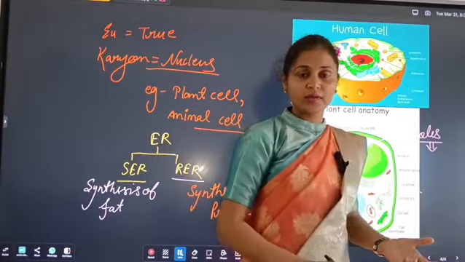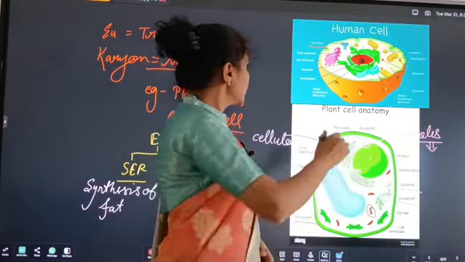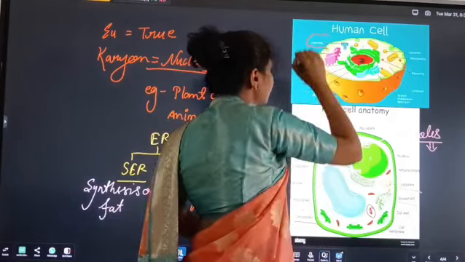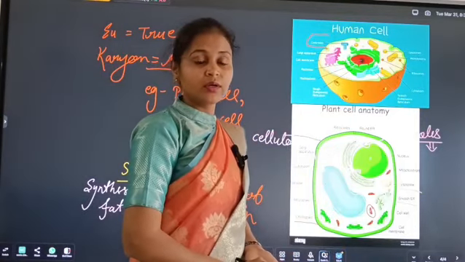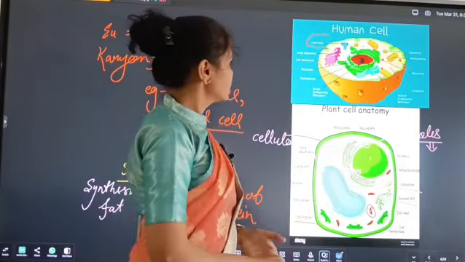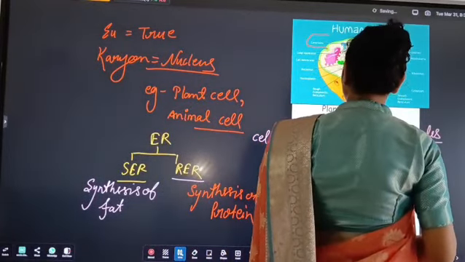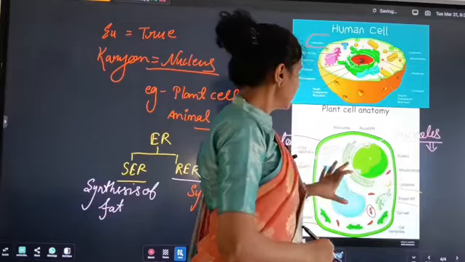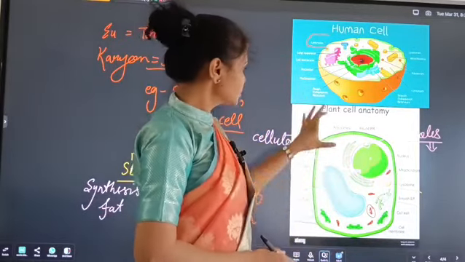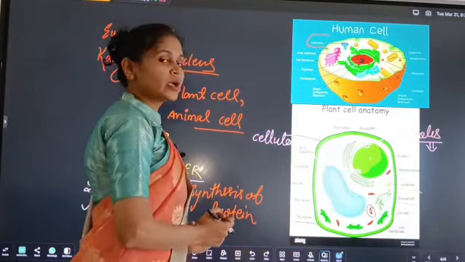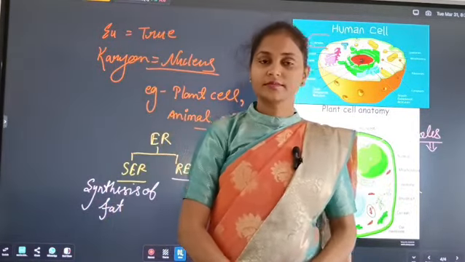It is responsible for the formation of spindle fibers during cell division. Now, the whole structure is similar to the plant cell. So this is all about the prokaryotic and eukaryotic cell. Thank you.